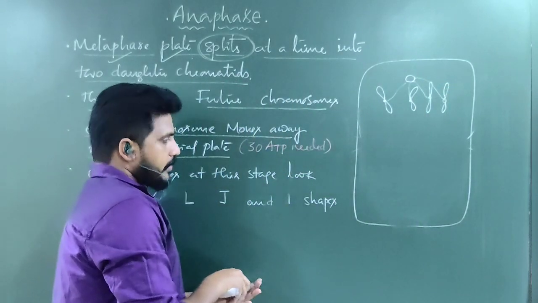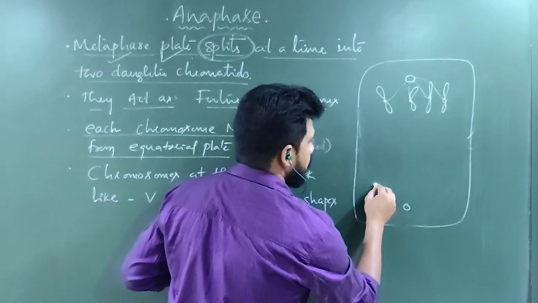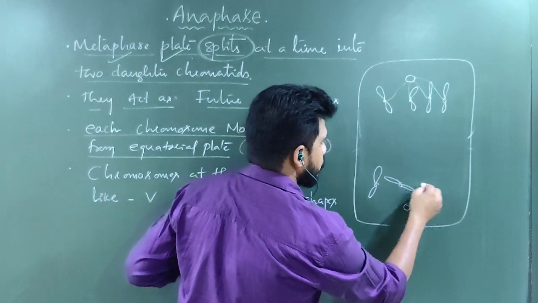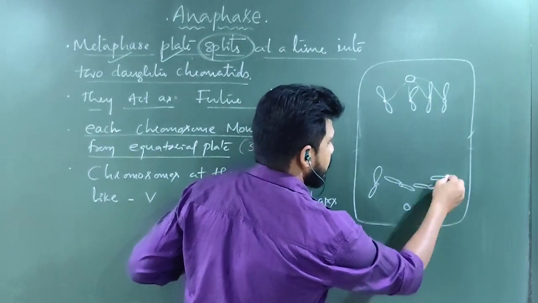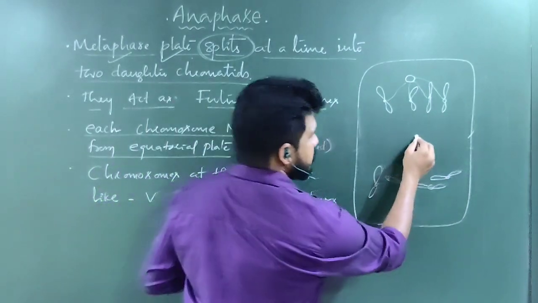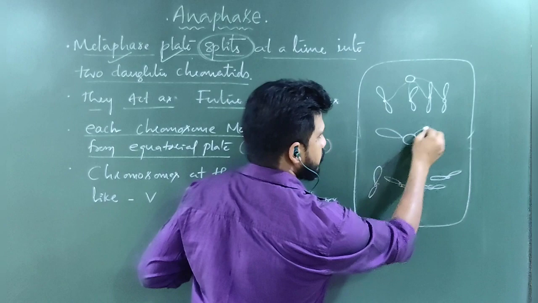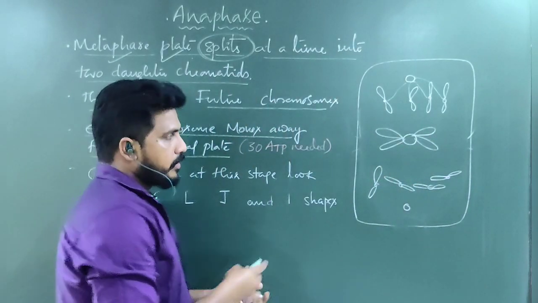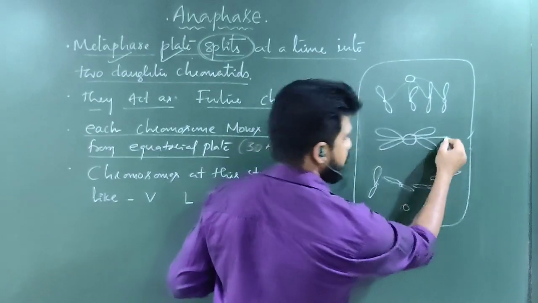Understand? And here also this is a centriole and these are split. If you want to know very clearly, they are horizontal. Horizontal split means, suppose 1, 2, 3, 4. This is one chromosome. In the metaphase split process, it happens like this.